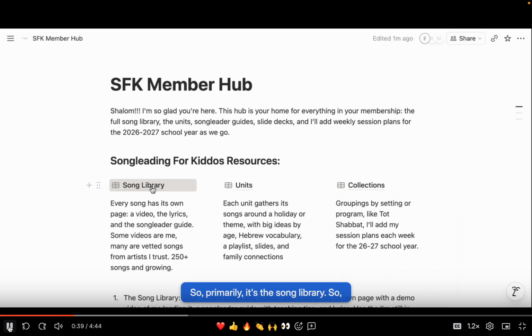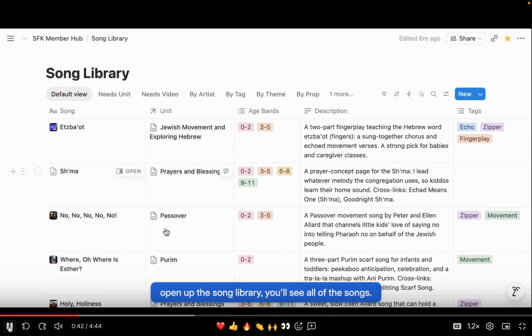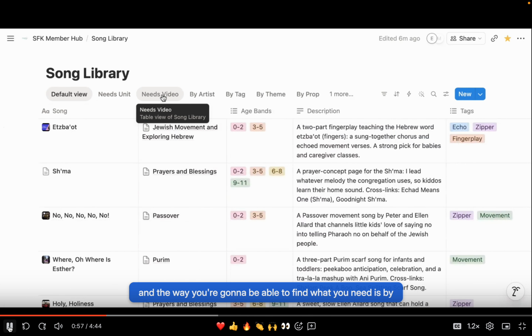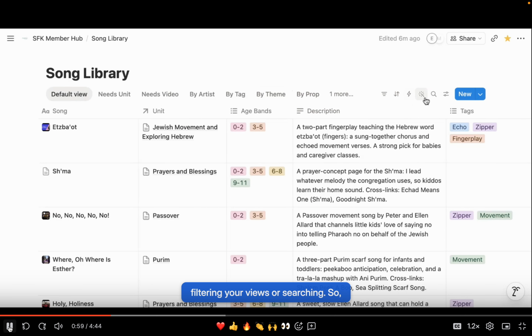So primarily, it's the song library. So open up the song library. You'll see all of the songs. I'm still in the process of getting all the videos and assigning all the categories, but there's over 200 in here that are ready to go. And I figured done is better than perfect. So you can see all of the different songs. And the way you're going to be able to find what you need is by filtering your views or searching.